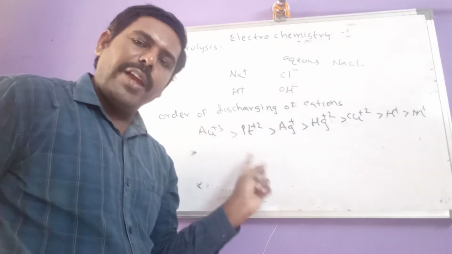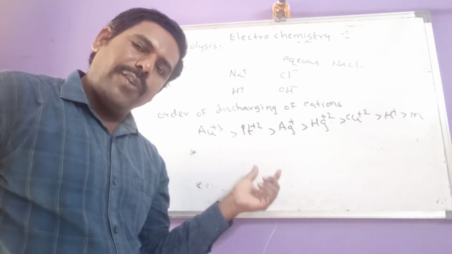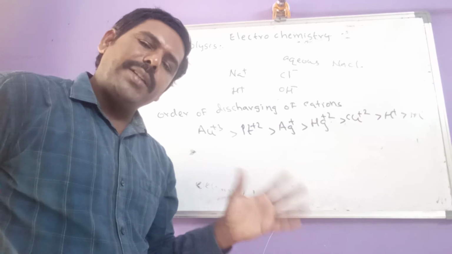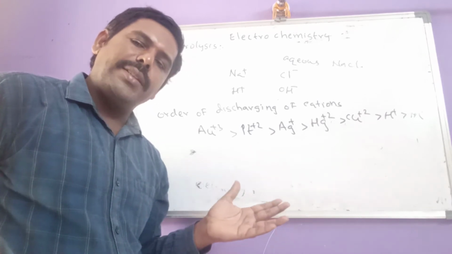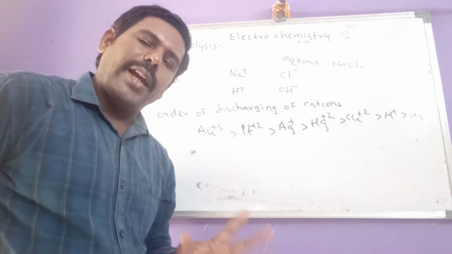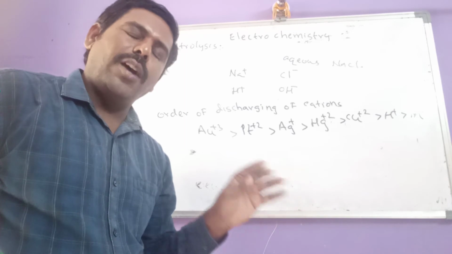Except these 5 ions, chapa, if any other cation is present along with H+, hydrogen gas is the product at the cathode. That is a universal truth. You have to remember this.